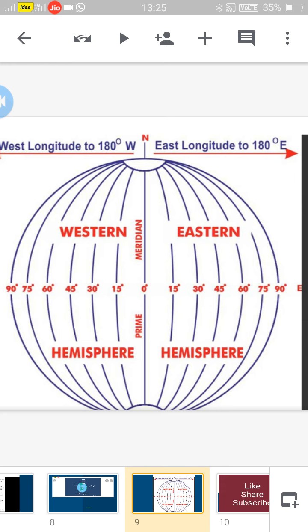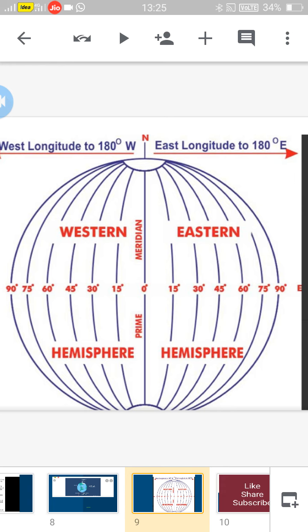Suppose I am at 15 degree longitude east, you are at 60 degree longitude east. So from 15 to 60, what is the difference of longitudes here? 45 degree longitudes. Okay, 45 longitudes means each longitude 4 minutes. 45 into 4, 180 minutes. 180 means how many hours? 180 divided by 60 minutes, 3 hours.